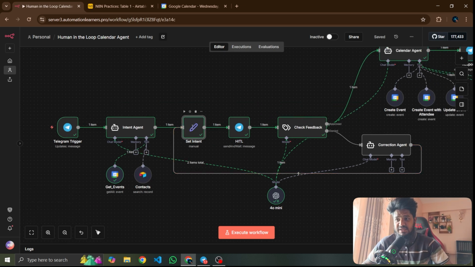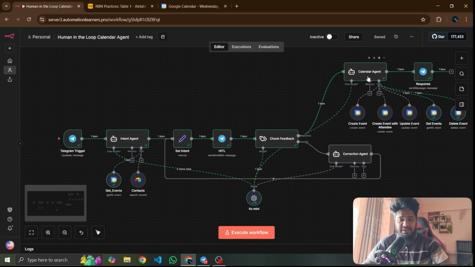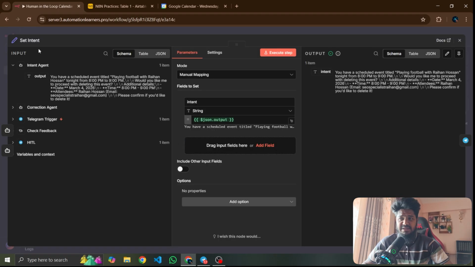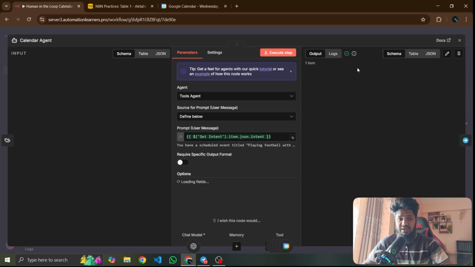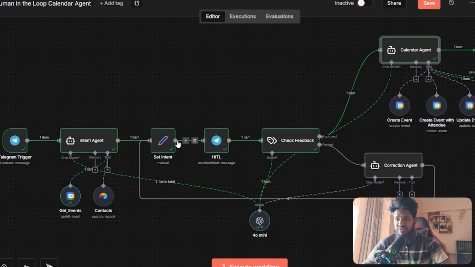Let's bring us to the set intent. Why is this set intent important? Because if you go to the AI calendar agent, this calendar agent only does the query you want to fetch. You want to fetch for the calendar agent or correction agent or intent agent. So that's why we put here an AI agent, set intent, which specifies which intent we want to use. Okay, so that's why it's important.